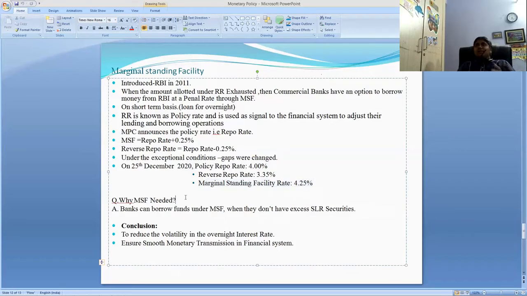Anyway, banks can borrow money from RBI through the repo window, right? Then what is the necessity of marginal standing facility, friends? Everyone has a doubt, right?